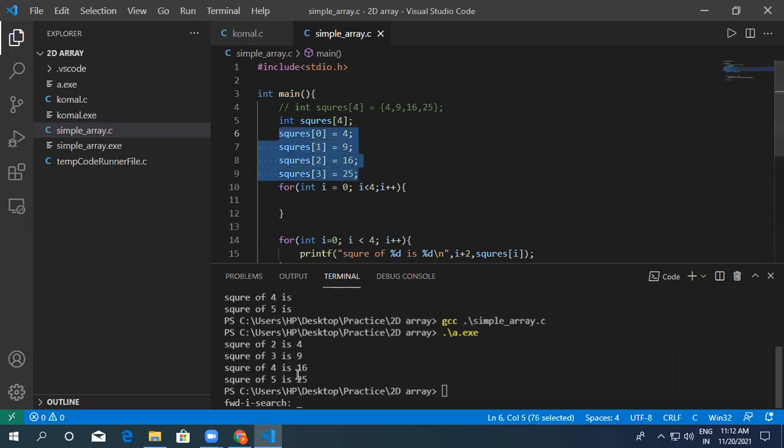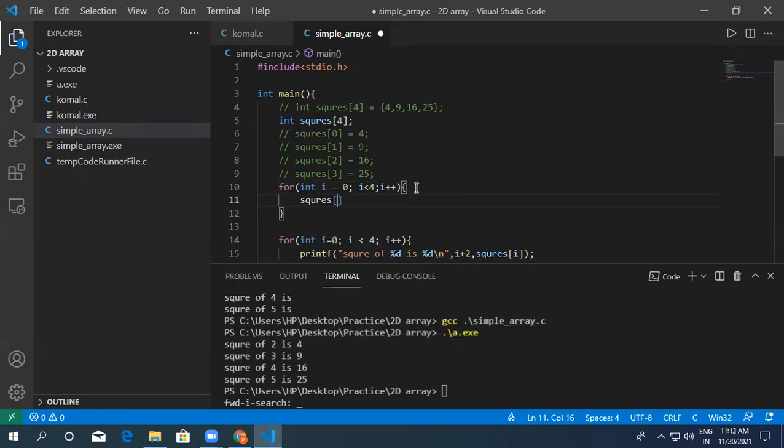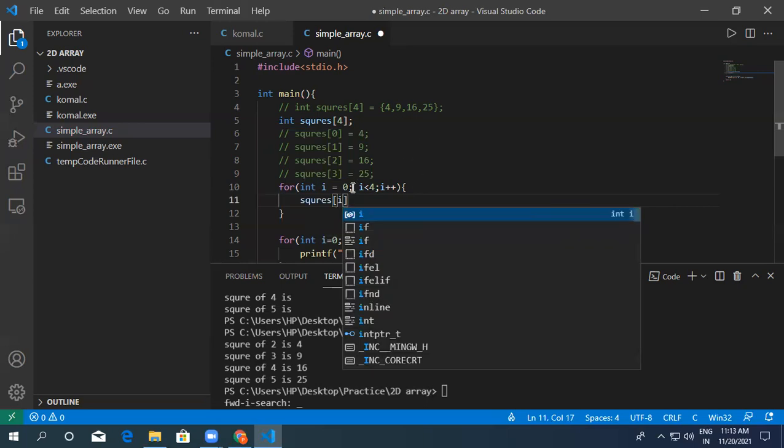Now this same work can be done by a for loop. What will you do if you have 400 squares? You can't write 400 lines. It will take your whole day, so that's not a good idea. Instead of that, I can replace this 0 by i and write n number of lines with the for loop. Simply, I can copy this line and paste it here. Now here I am passing i. So first time it will be 0.